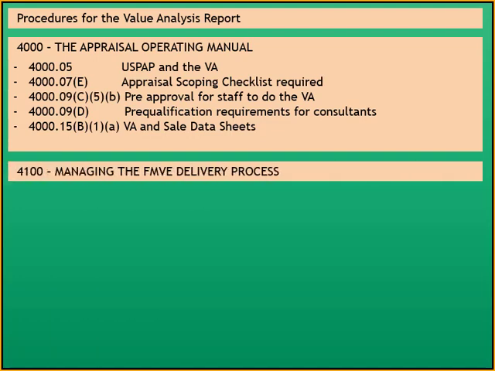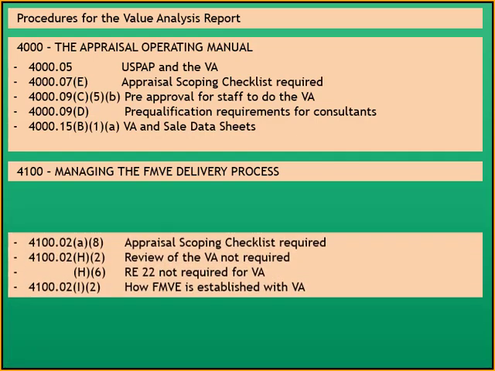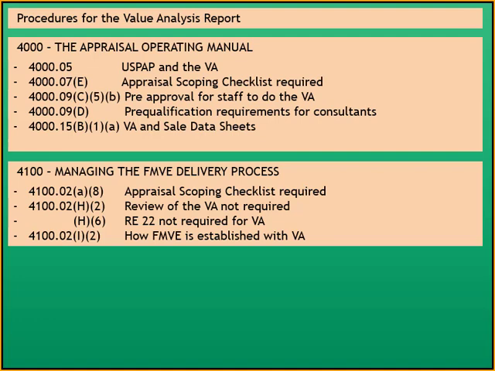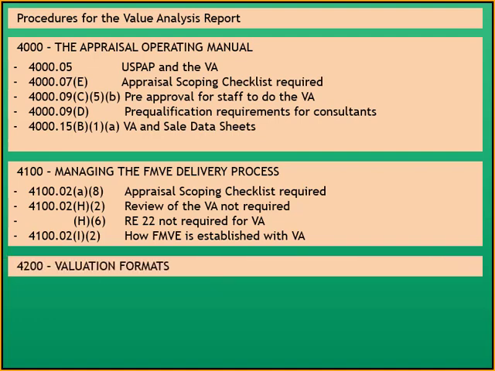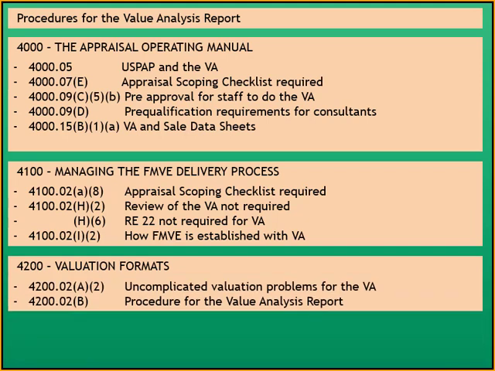In the 4100 section of our appraisal manual is managing the FMVE delivery process, and VAs are discussed here. We discuss appraisal scoping and checklists that are required. Review of the VA isn't required. RE22s are not required for the VA. And we talk about how FMVE is established with the VA. Next is the 4200 section, which is valuation formats. And under this section, we talk about uncomplicated valuation problems for the VA, and then the procedure for the value analysis report.